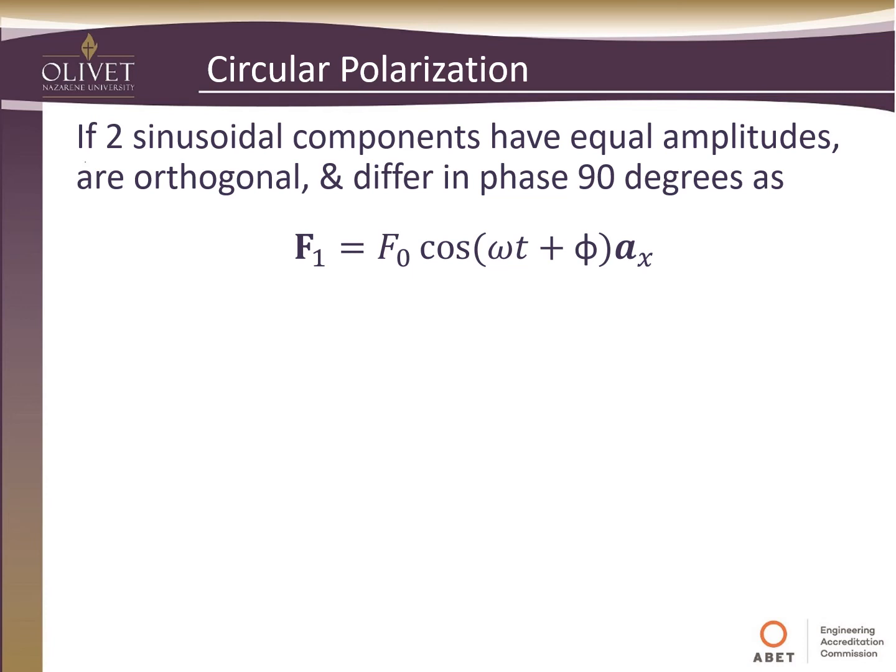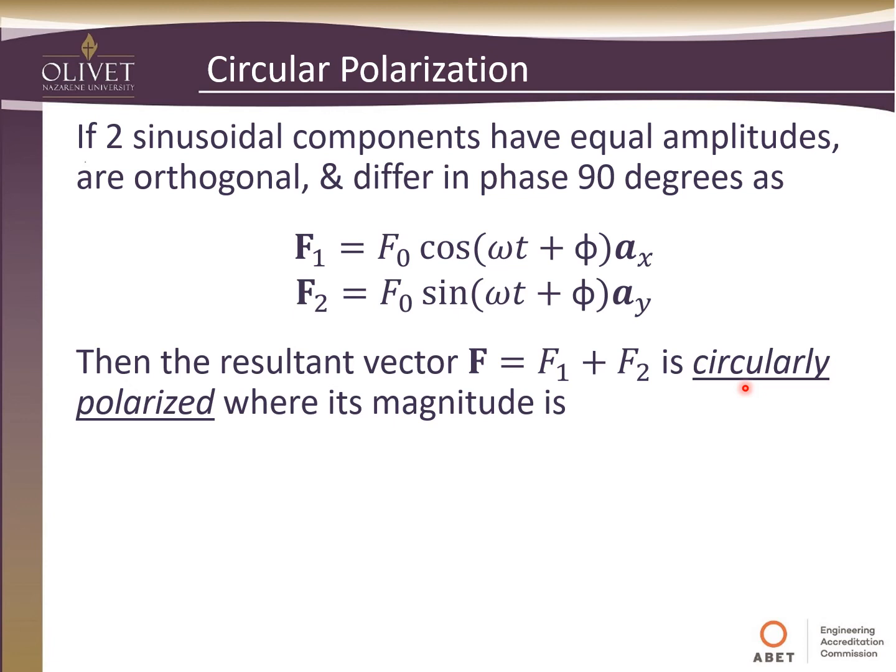this would be if we had F1, so this is kind of what we had before, right? There's F0 times the cosine function. But then our second one is going to be different. Our amplitude here is the same, but now instead of the cosine function, we're doing the sine function. Of course, the sine function is by definition out of phase with the cosine function by 90 degrees. So this gives us our 90 degrees difference here. And again, this is just the x component, and this is just the y component. So this will be varying on the x-axis, and this will be varying on the y-axis.